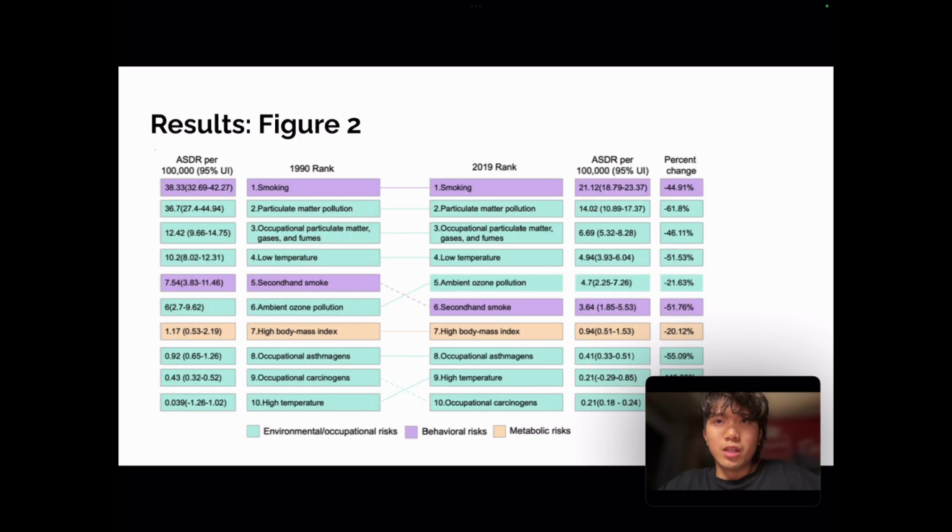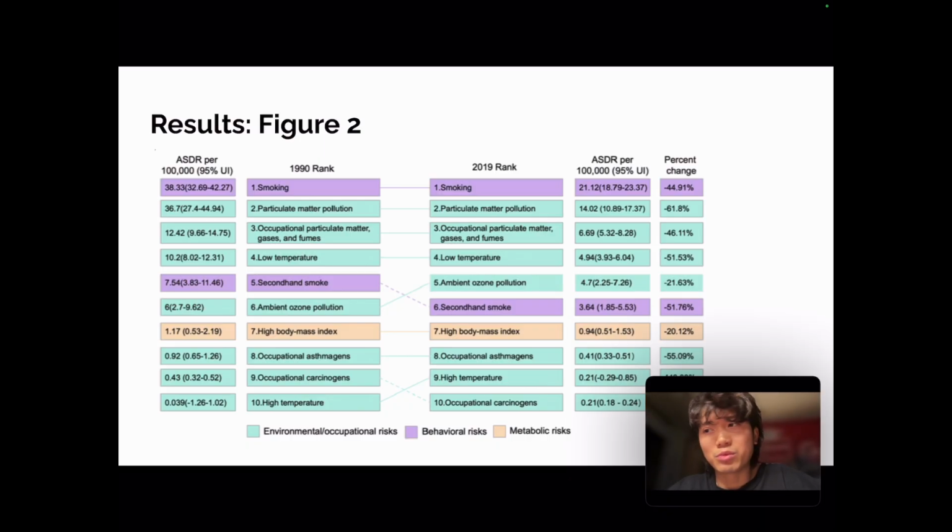And so for figure 2, it presents multiple risks that contribute to CRDs, and the top 4 risks in 2019 have not really changed much since 1990, but it consists of smoking, particulate matter pollution, occupational particulate matter, gases and fumes, and low temperature. And so these are the 4 main factors that contribute the most to a lot of the death cases attributed to CRDs. And so the highest one for both of these sets of data is smoking,